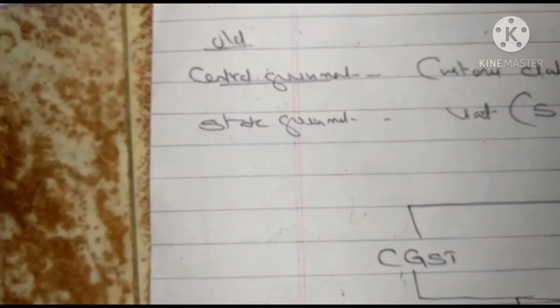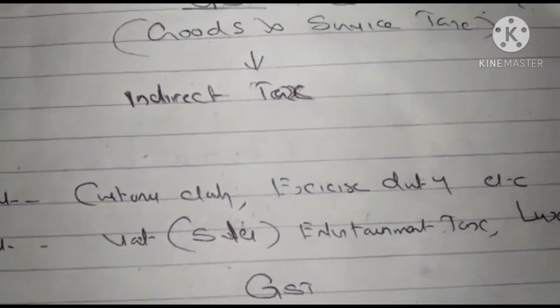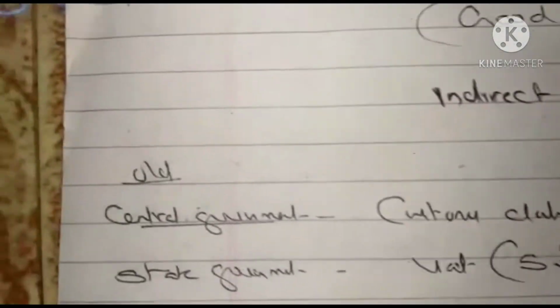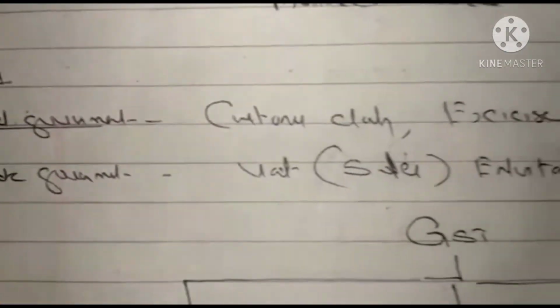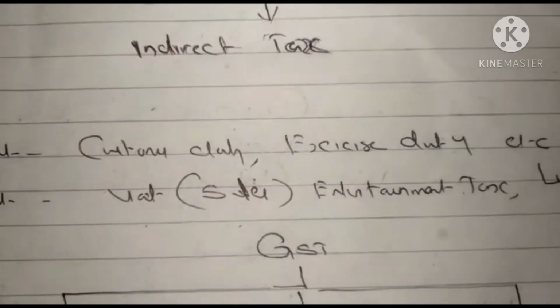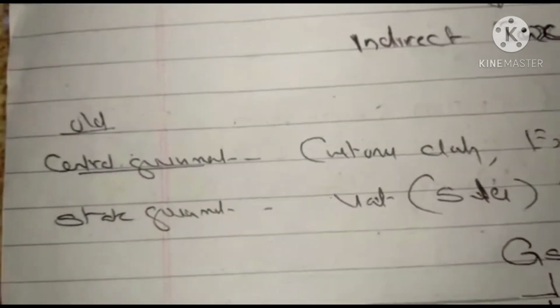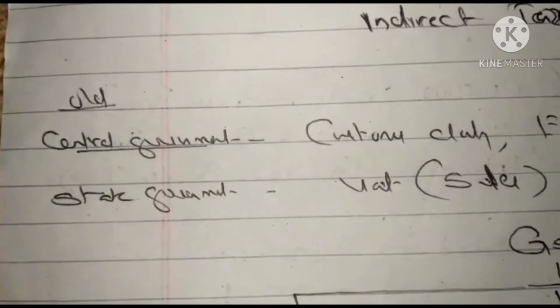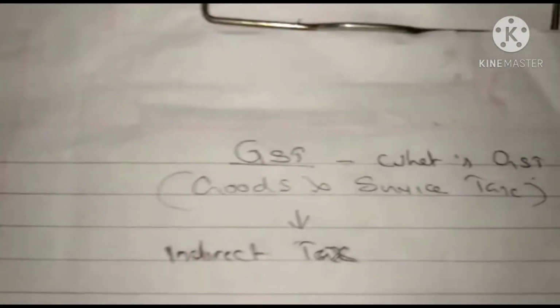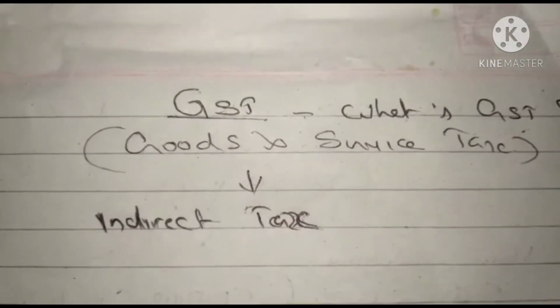Before GST, our nation had various tax patterns like customs duty and excise duty, mainly for the central government, and value added taxes on sales of goods and services, entertainment tax, luxury tax, etc. for Kerala state. GST has replaced all these taxes, and now there is only one tax for the whole nation, called GST, Goods and Service Tax.